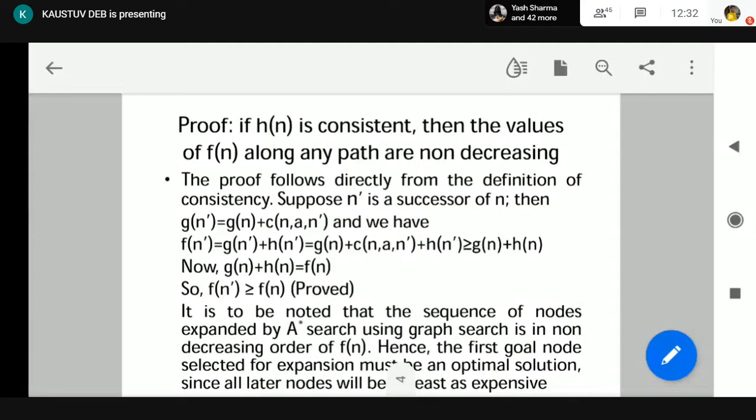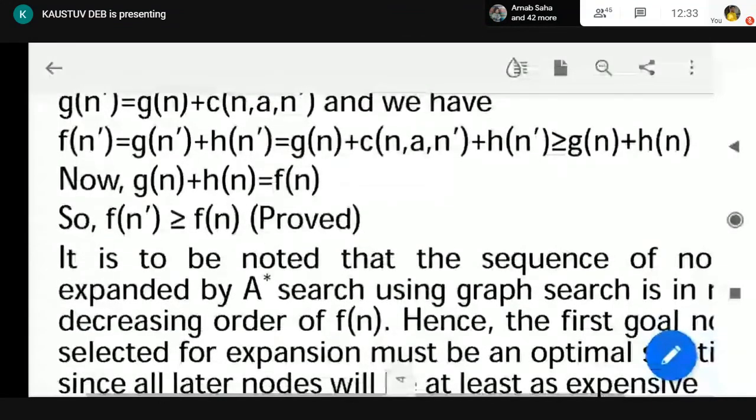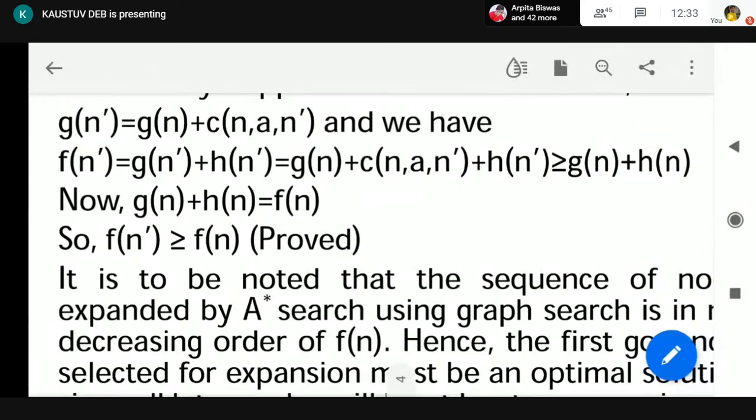Okay. Now, we know what Fn is. Fn is Gn plus Hn. So what is Fn dash? Gn dash plus Hn dash. Same formula. Now, in place of Gn dash, what have we put? We have put Gn plus Cn dash. So Fn dash has become Gn plus Cn dash plus Hn dash. In place of Gn dash, we have put Gn plus Cn dash.